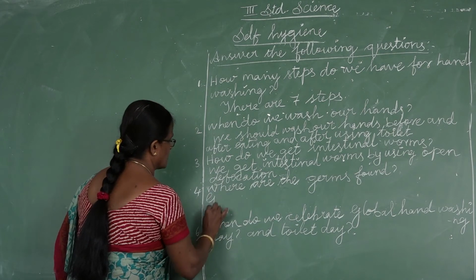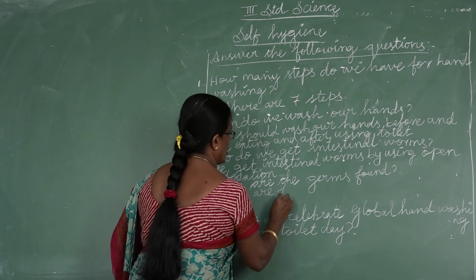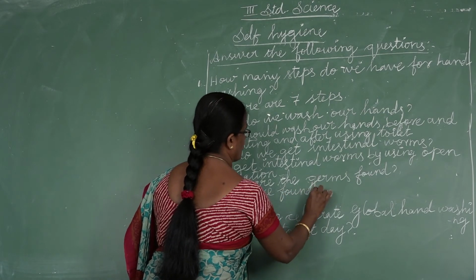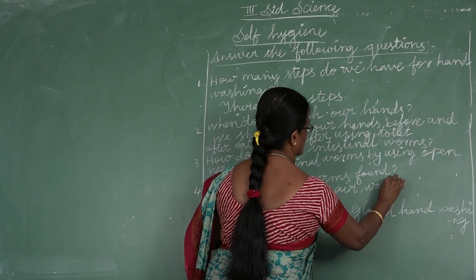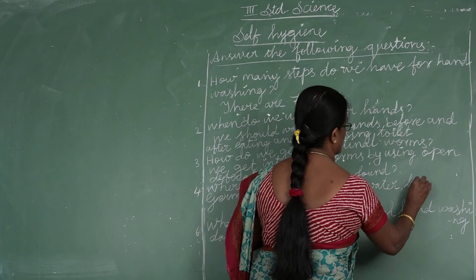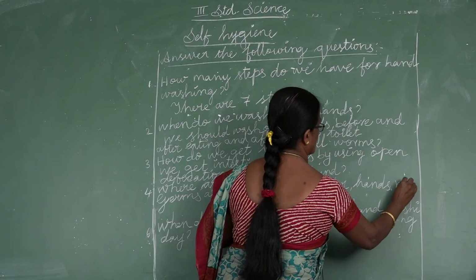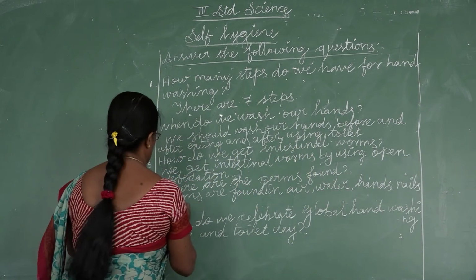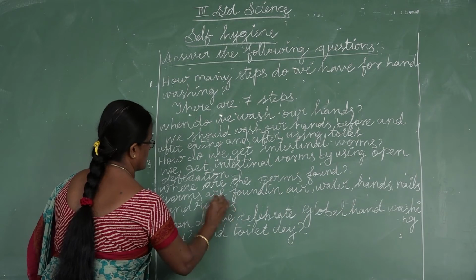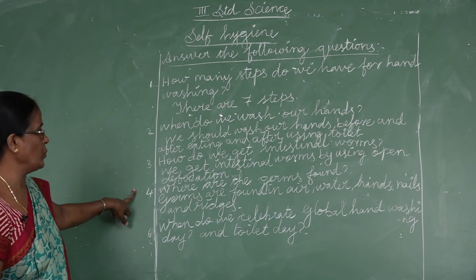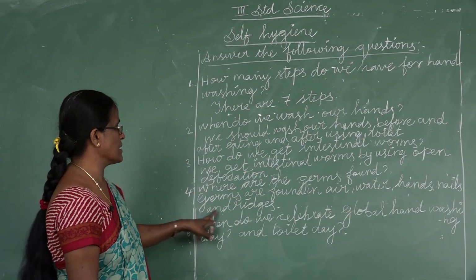Germs are found in air, water, hands, nails and ridges. Where are the germs found? Germs are found in air, water, hands, nails and ridges.